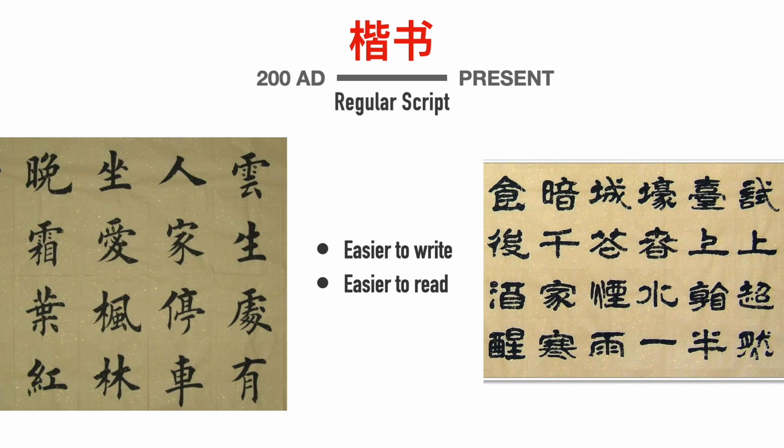Compared to the clerical script it replaced, regular script had more variations in the weight of the strokes. In other words, the strokes got really thick and also really thin. It is also taller than the slightly flat-looking clerical characters. All in all, regular script has enjoyed a reign of at least 1,500 years. Considering how quickly languages can change, that's an insanely long time.